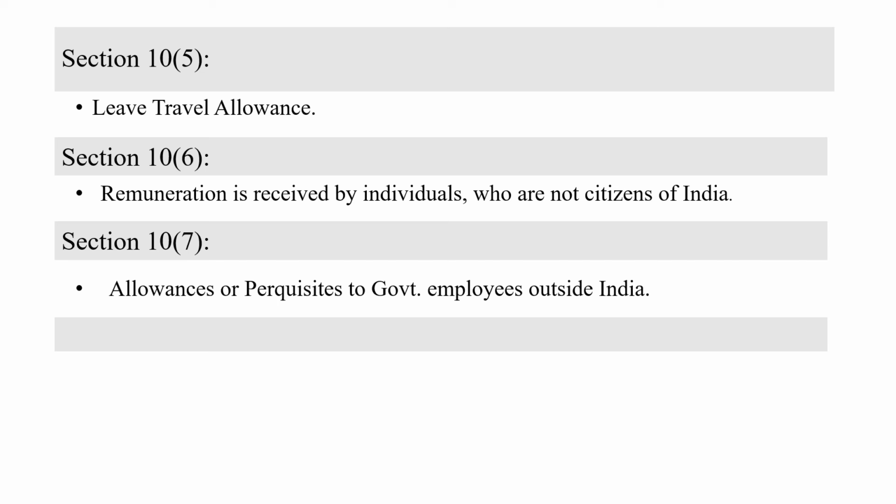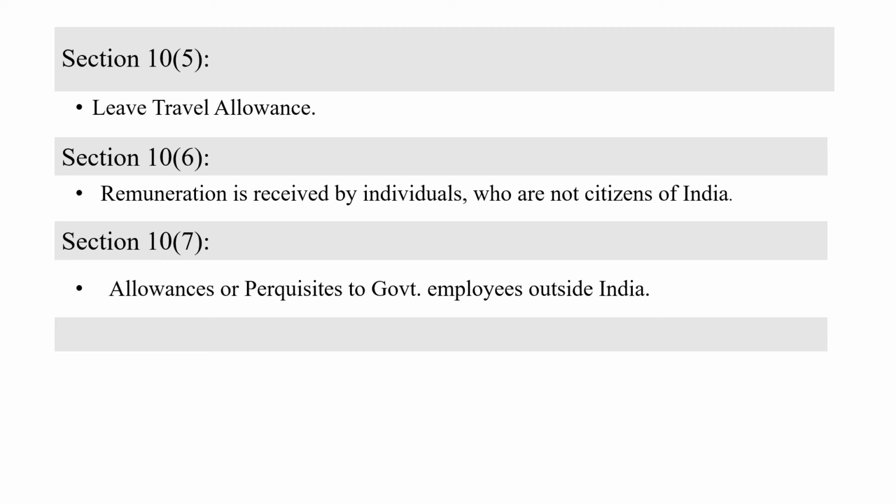If you observe here, remuneration received by individuals who are not the citizens of India. This sentence implies the residential status of a citizen. So based on this, we can remember that section 10 subsection 6 deals with remuneration received by individuals who are not citizens of India, and section 10 subsection 7 deals with allowances or perquisites to government employees who are outside India.